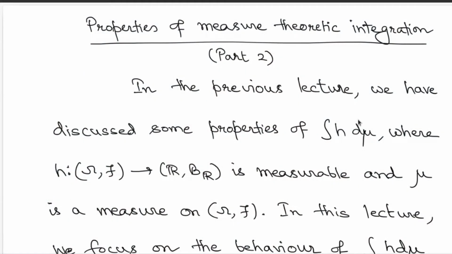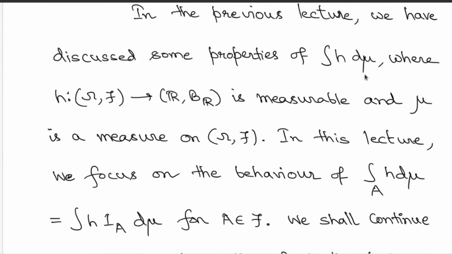Before proving that, we cannot in fact use this property in our arguments. So we'll have to be careful with this. Anyway, let's start off with the discussion in this lecture. We move on to looking at a certain very special type of integration procedure. In the previous lecture, we continued the discussions about integration of h with respect to the measure mu, when h is a measurable function and mu is a measure on this domain side.